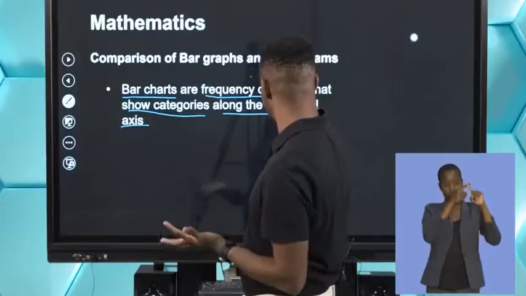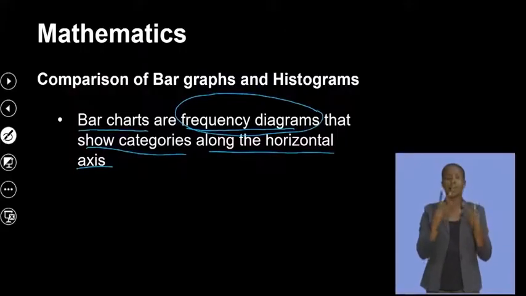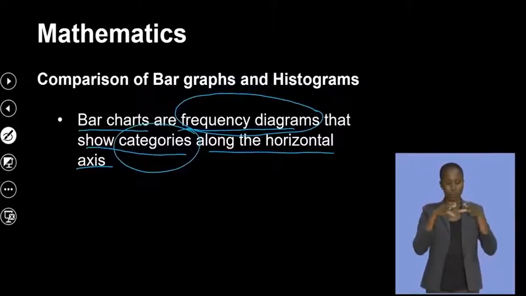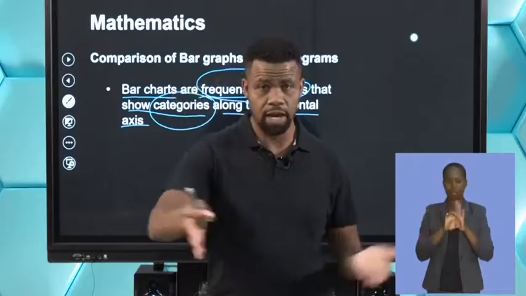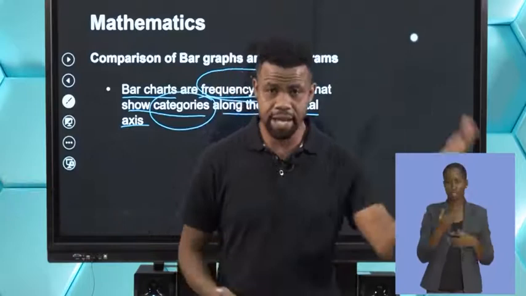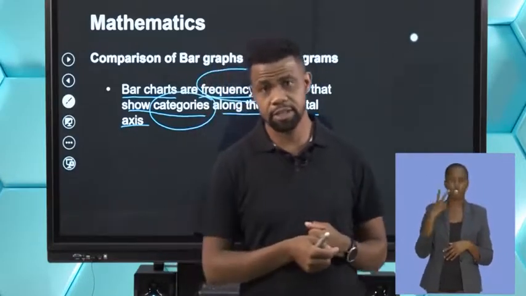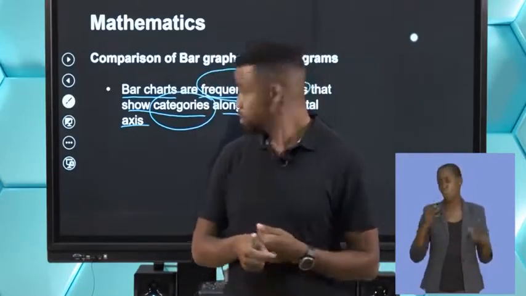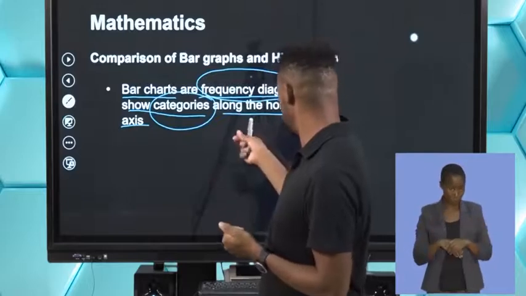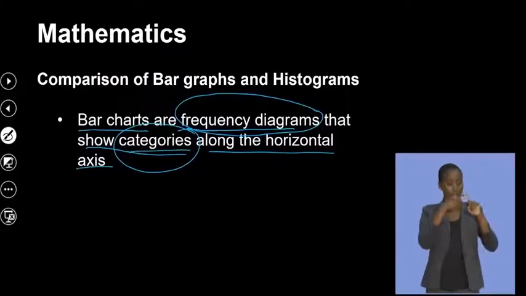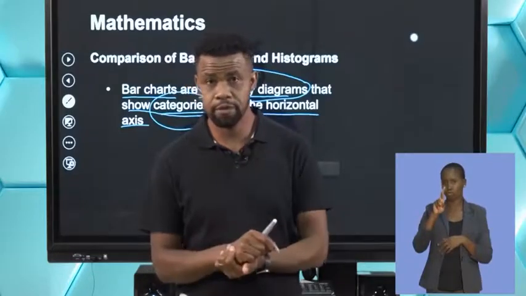What does it mean? It could be colors, yellow, white, black, male, female, something like that. So on the x-axis, on the horizontal, you'll have your categories. It could be gender, it could be race also, something of that nature.